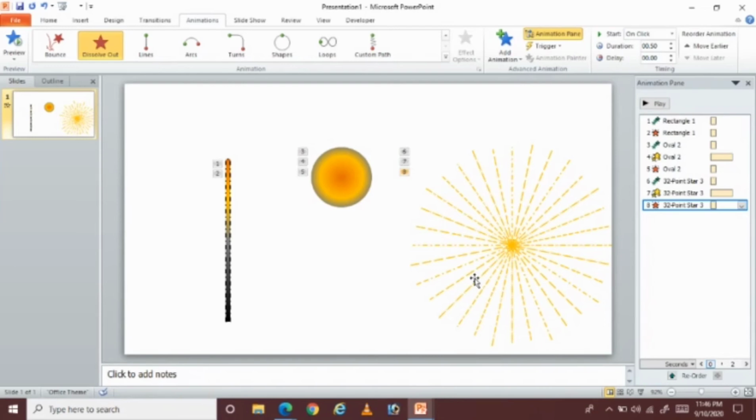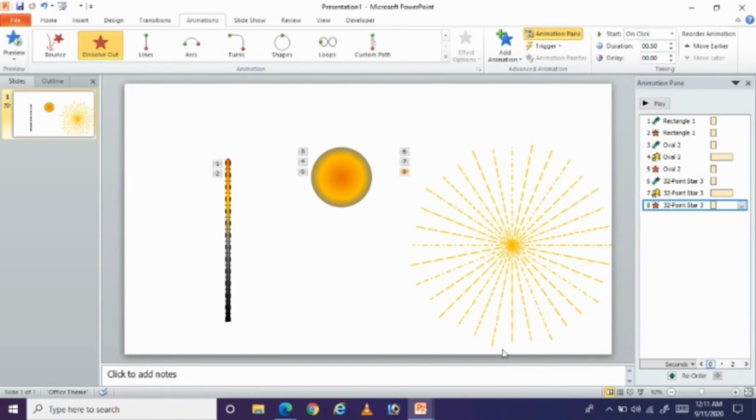And the same for the 32 point star also. The entry effect is zoom in, the added emphasis effect is grow and shrink, and the exit effect is dissolve out.